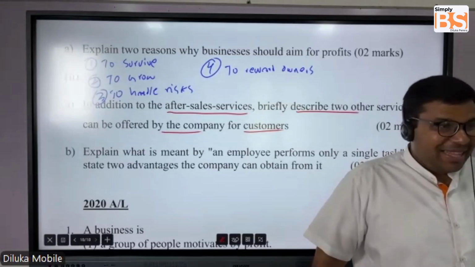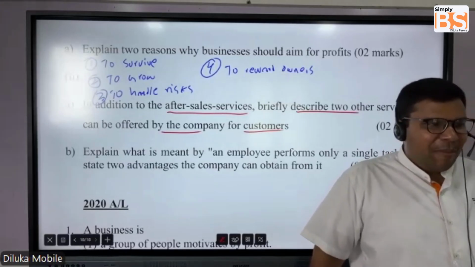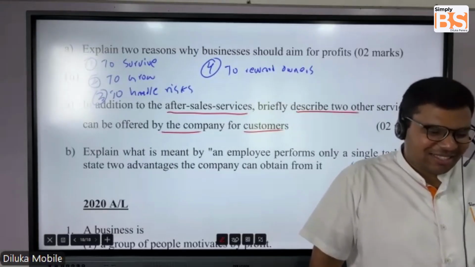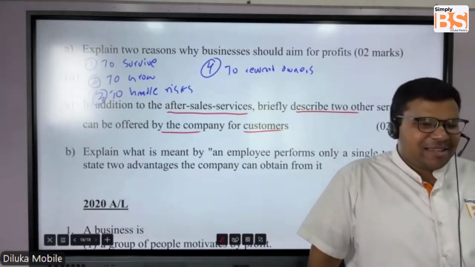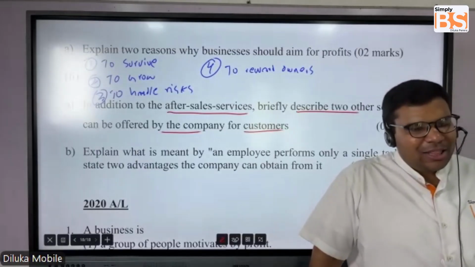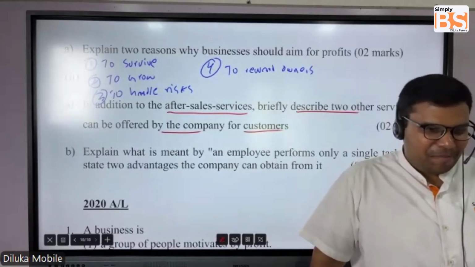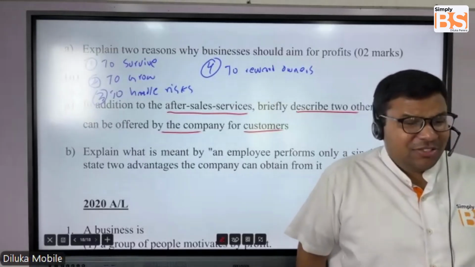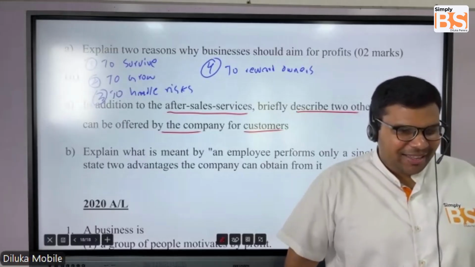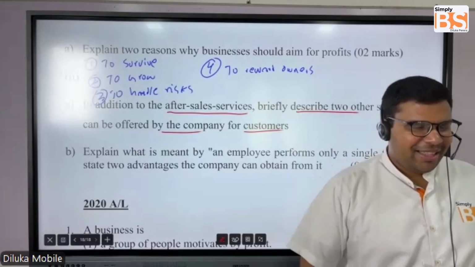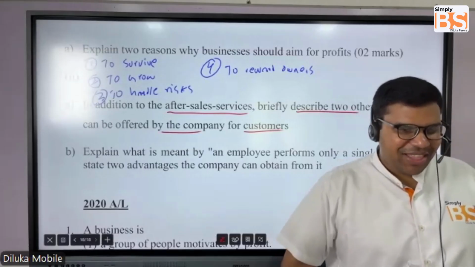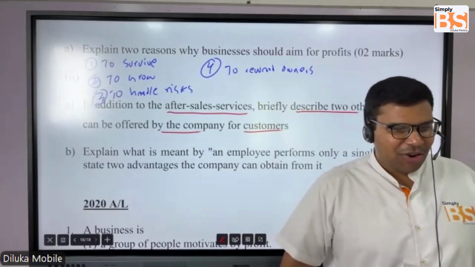Think practically. A company dealing with vehicles, what are the other 2 types of services? Some services related to vehicles. Boys, of course, can get the answer very quickly because you all are very fond of vehicles, right?